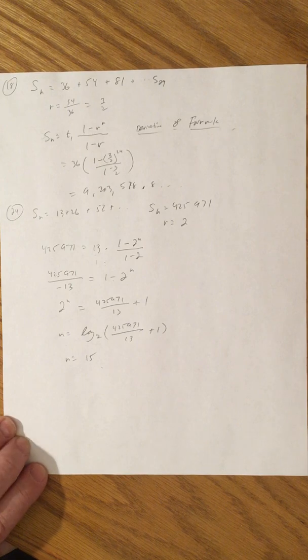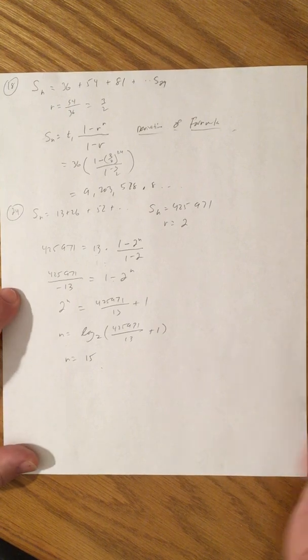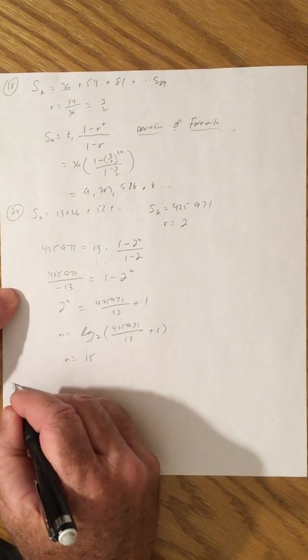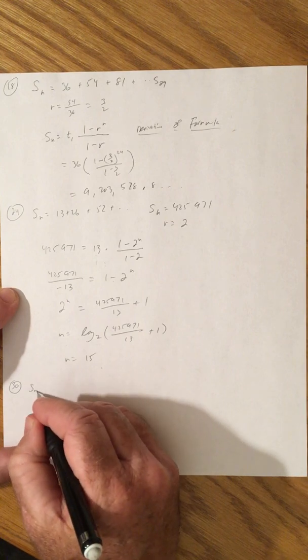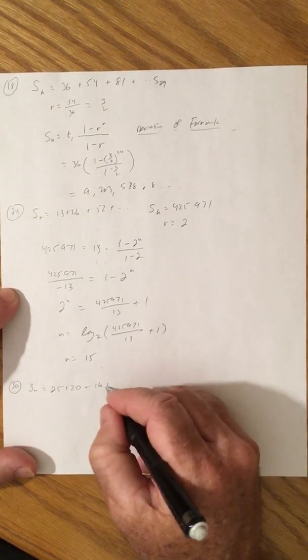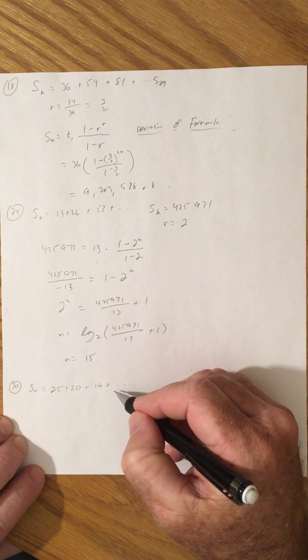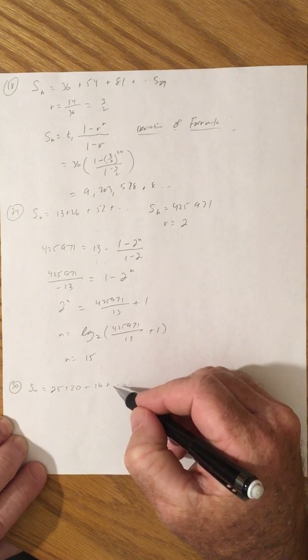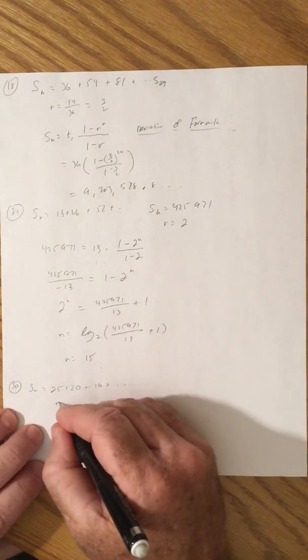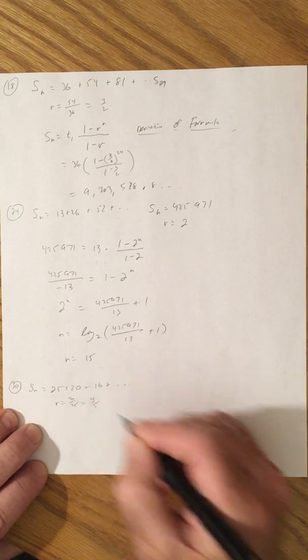Okay. Now, a special type of geometric series, and this is encountered in many fields, is what's called a convergent series. And number 30 is such a series. And it looks like this. The sum of the first n terms of 25 plus 20 plus 16. So these numbers are decreasing every time, and this is a geometric series, and we decrease by 5, by 4, and so forth. So the common ratio is 20 over 25, or 16 over 20, which gives us 4/5.